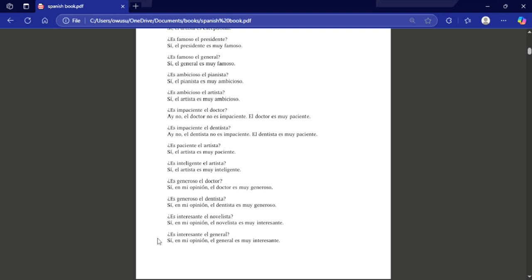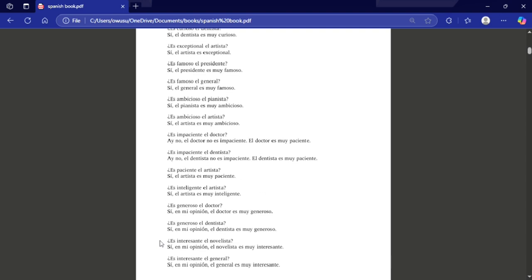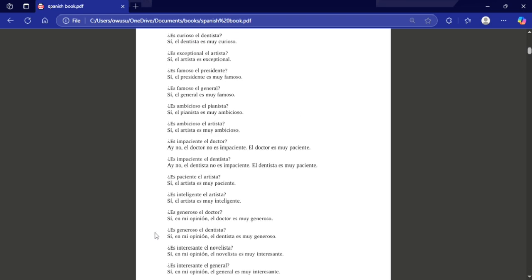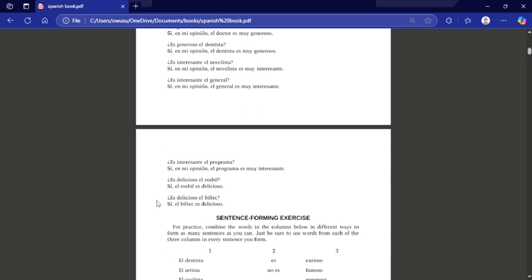¿Es interesante el general? Is the general interesting? Sí, en mi opinión, el general es muy interesante. Yes, in my opinion, the general is very interesting. ¿Es interesante el programa? Is the program interesting? Sí, en mi opinión, el programa es muy interesante. Yes, in my opinion, the program is very interesting.